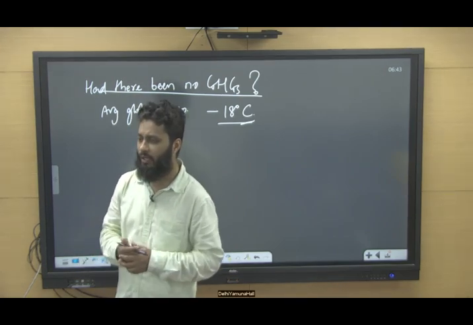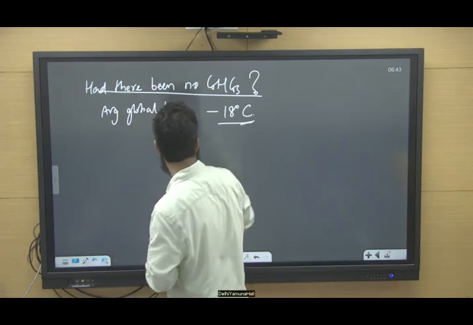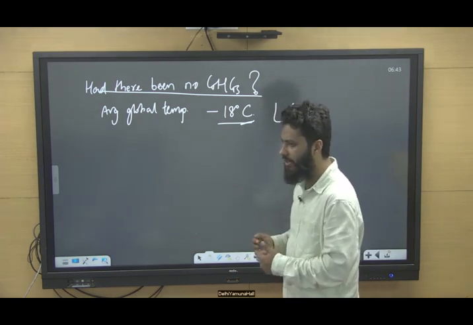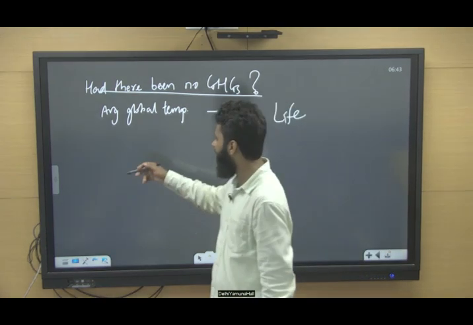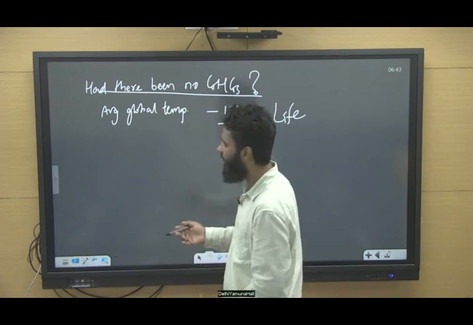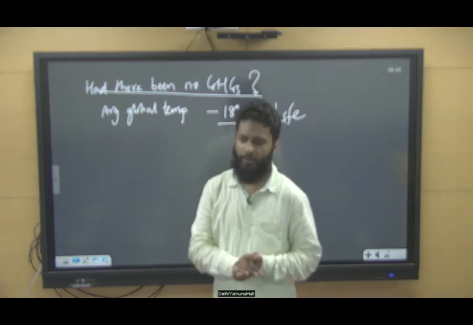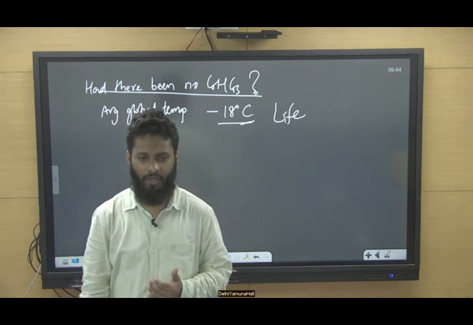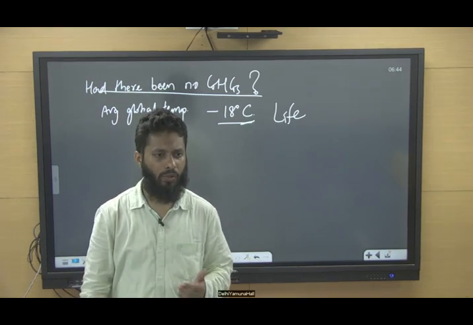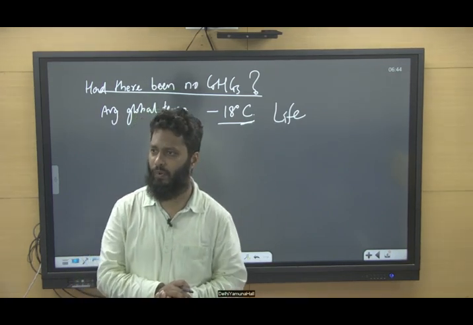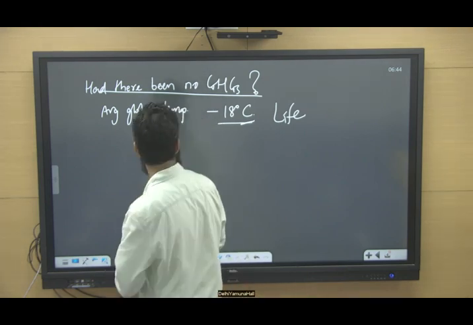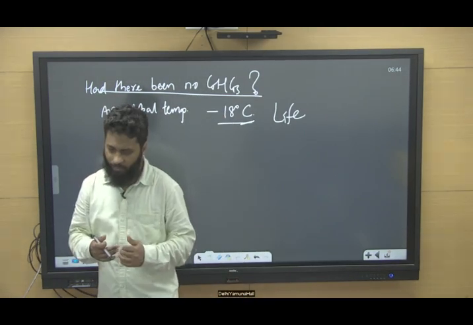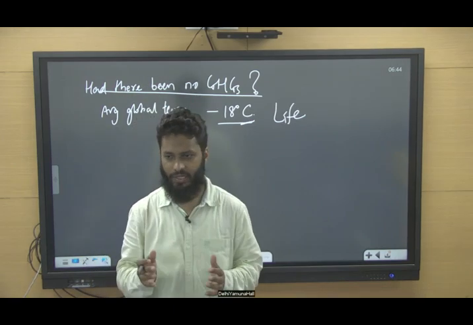Or different life on Earth. So these greenhouse gases have made a significant contribution in making the Earth's average temperature habitable for human and plant survival. But the problem is that greenhouse gas concentration is increasing.